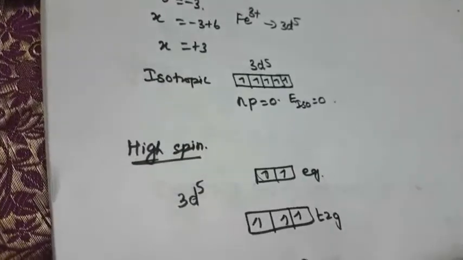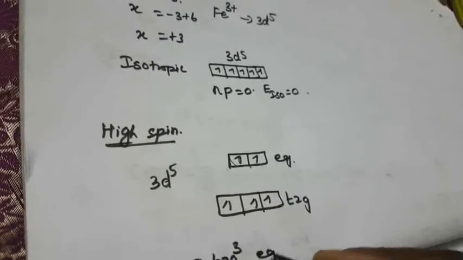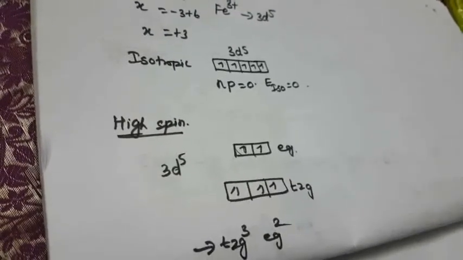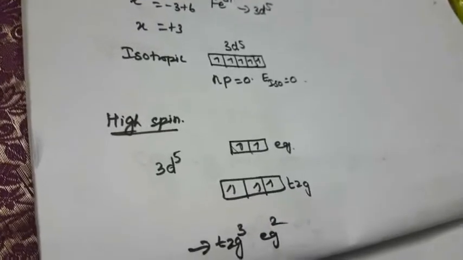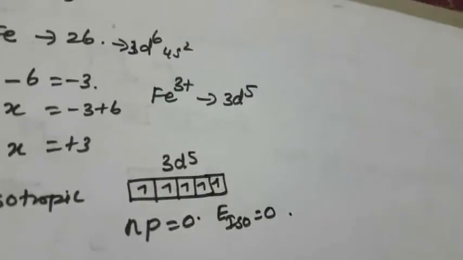So this is like the previous one. The electronic configuration is T2G3 EG2. So the CFSE, crystal field stabilization energy, becomes 0. This is similar to the previous one. Now we are going to see the high spin, and another one.